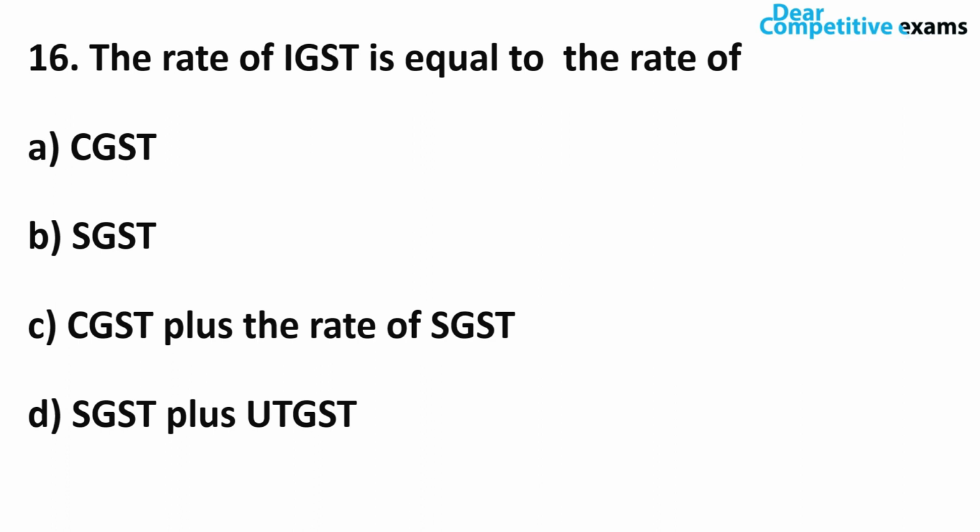The correct answer to this question is that the rate of IGST is equal to the rate of CGST plus SGST, where the central government and state government share the revenue together when IGST is applied. Right? Okay. So let's move on to question number 17.